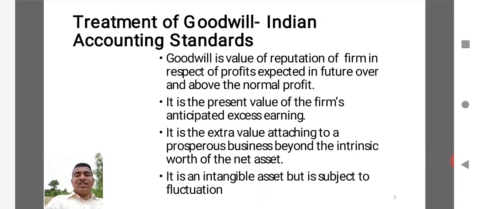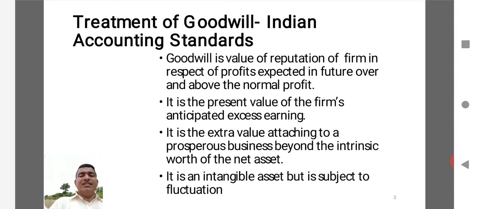Here, it is actually the potential that business has to earn over and above that particular level. It is actually the value of the partnership firm above the total value of assets in that particular partnership firm. Here, goodwill is actually an intangible asset.